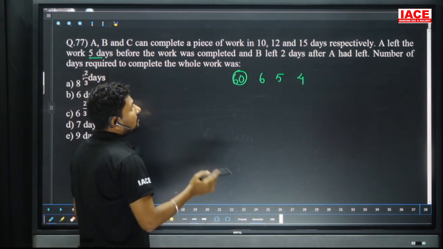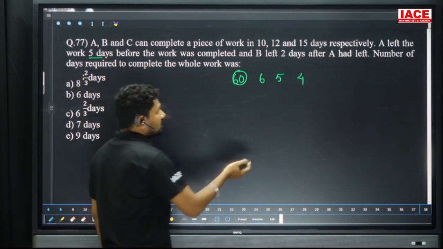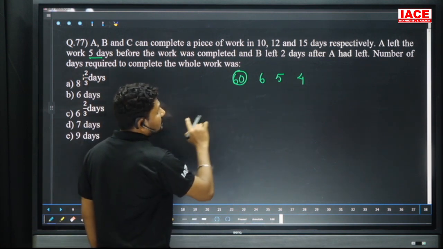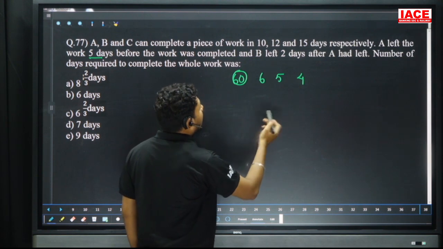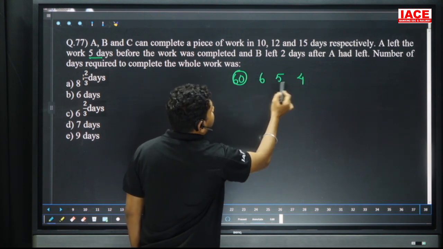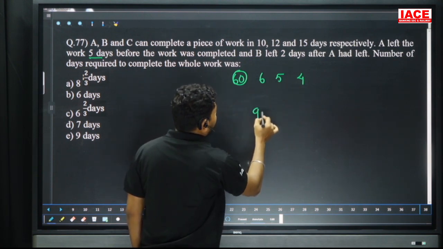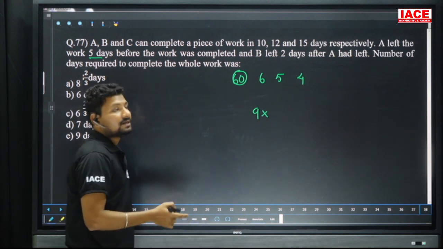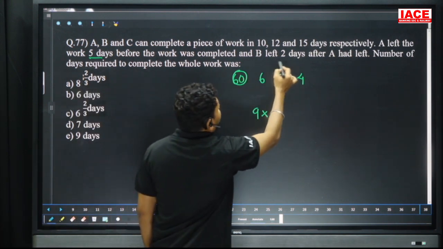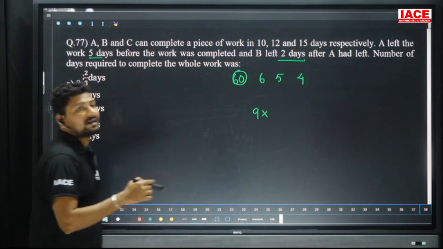A left work 5 days before completion of work. So that means up to the last 5 days who is working? The last 5 days, A left, so the last 5 days work is done by B and C. B and C means 5 plus 4, it is 9. 9 into how many days? So 2 days after A left, B left.